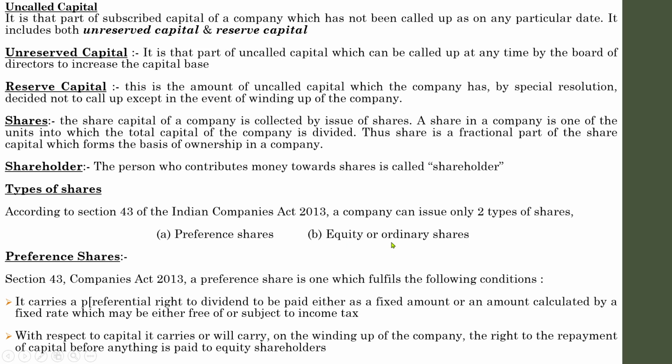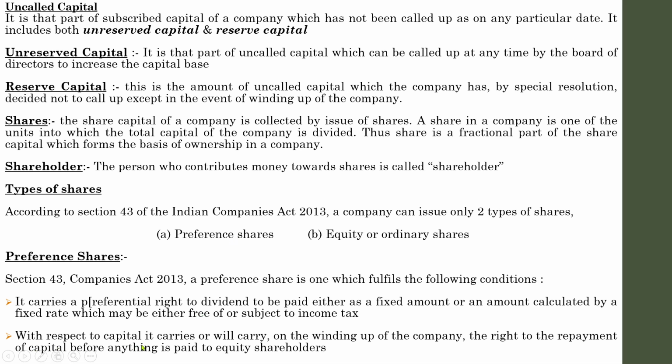In the case of equity shares, the company will say that if the company earns such and such an amount of profit, there will be dividend. Otherwise, there will not be dividend. That is the condition with regard to equity shares. With preference shares, the rate will already be mentioned. Whether the company is earning profit or not, the company is liable to pay that amount of dividend. That is the first one.